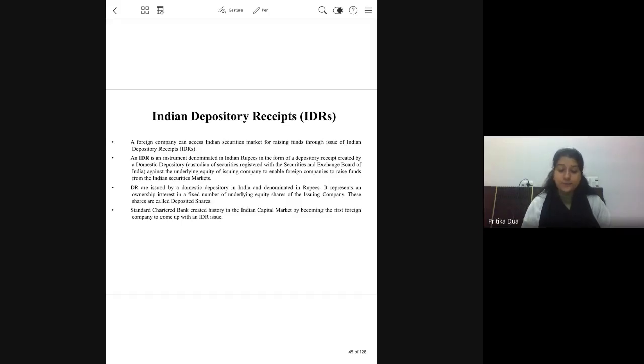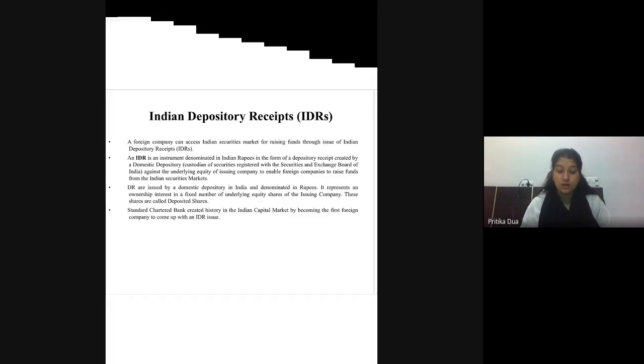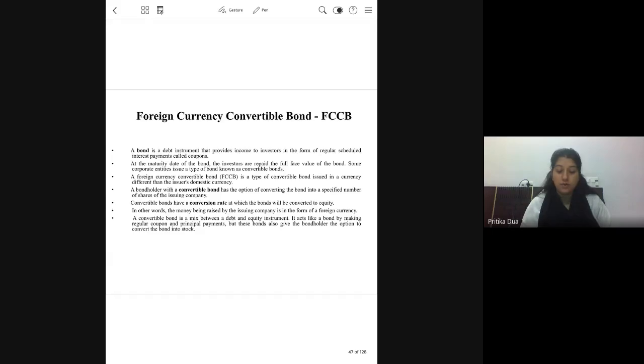Okay. Now the third route for a foreign euro issue is FCCB, foreign currency convertible bond. Now the term itself will explain the meaning. It is a bond which is denominated in a foreign currency. So if an Indian company wants to raise funds through the route of bonds in the US market, then that becomes a foreign currency bond there.